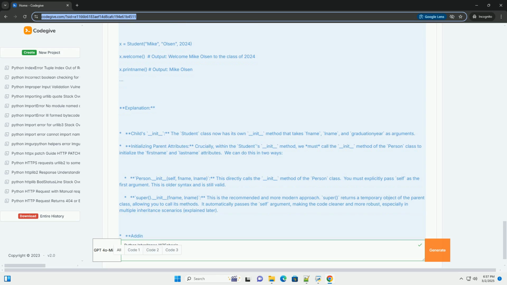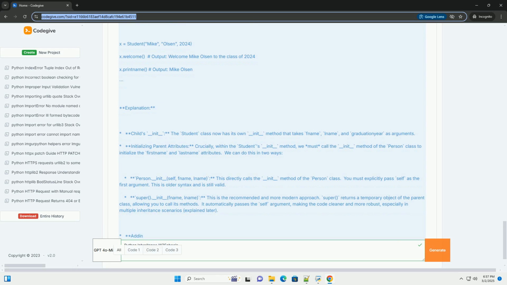Explanation: the Athlete class inherits from both Swimmer and Walker. Accessing methods: an Athlete object can access the swim method from the Swimmer class and the walk method from the Walker class, as well as its own compete method. The method resolution order, MRO.